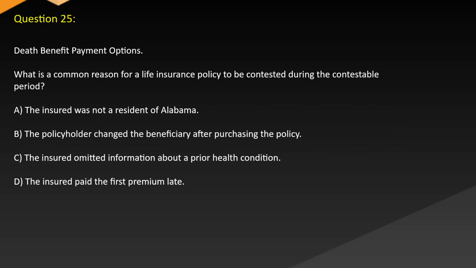Question 25. Death benefit payment options. What is a common reason for a life insurance policy to be contested during the contestable period? A. The insured was not a resident of Alabama. B. The policyholder changed the beneficiary after purchasing the policy. C. The insured omitted information about a prior health condition. D. The insured paid the first premium late.